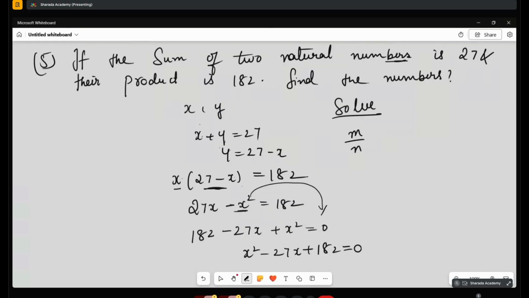m by n x square plus 2x plus n by m minus 1 is equal to 0. This is the question. Solve for x.